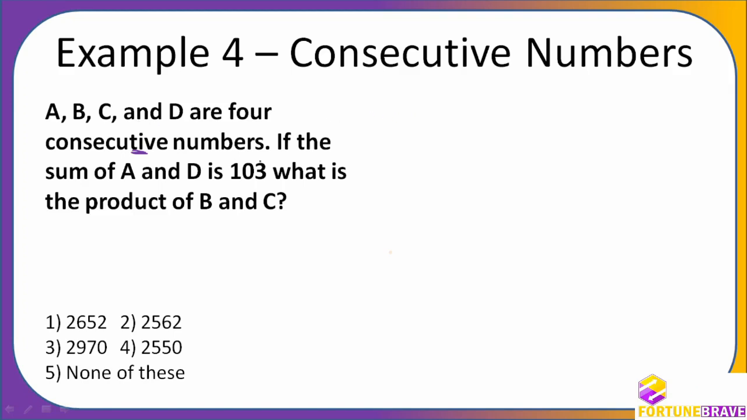A, B, C and D are 4 consecutive numbers, and the sum of A and D is 103. Try to understand. These are consecutive numbers, so the difference is 1. So the difference between these two is how much? 3. Why? Just imagine: 1 more, 2 more, 3 more.